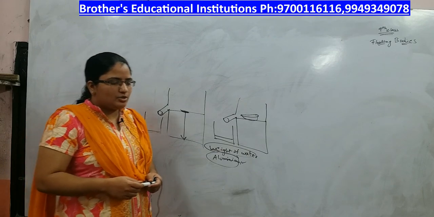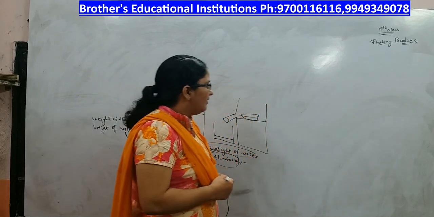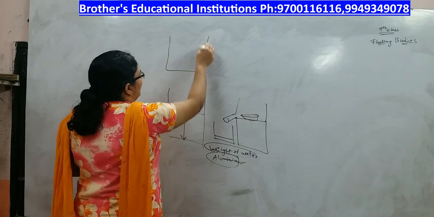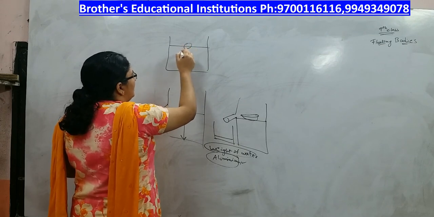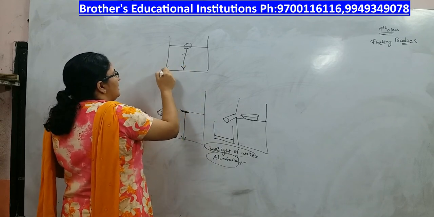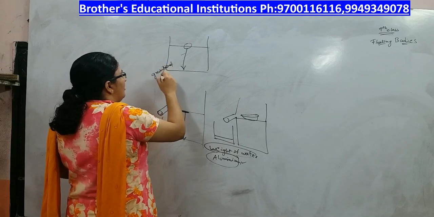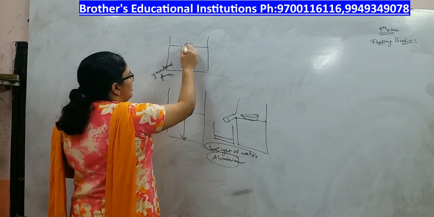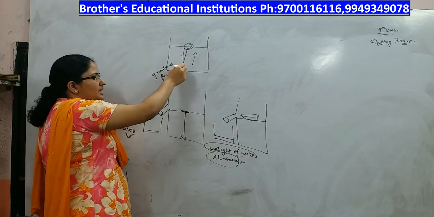Now let us see the next topic, upward force in liquids. What is this upward force? Whenever you are dropping a piece of stone in water, what will happen? The stone will sink. Here the gravitational force is greater than the force applied by water on this stone in the upward direction. So this is why the stone will be sinking.